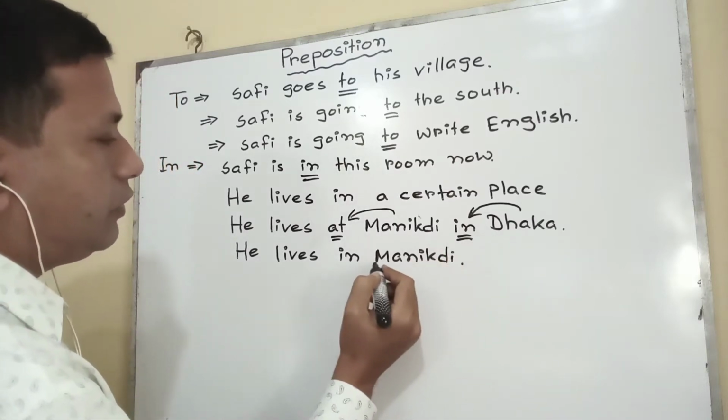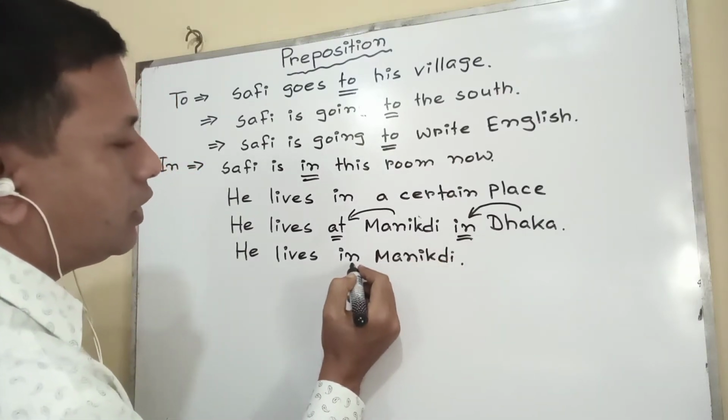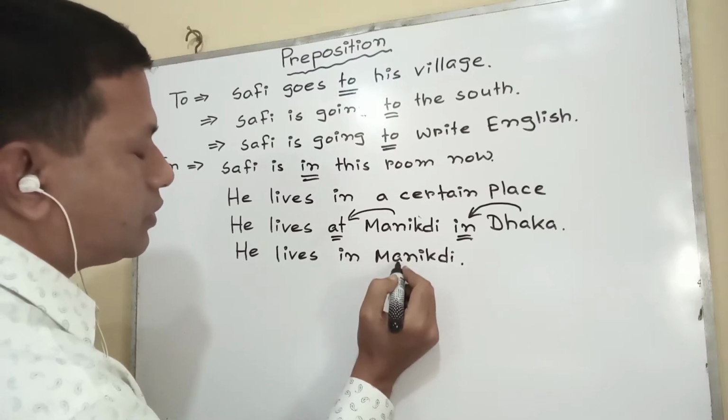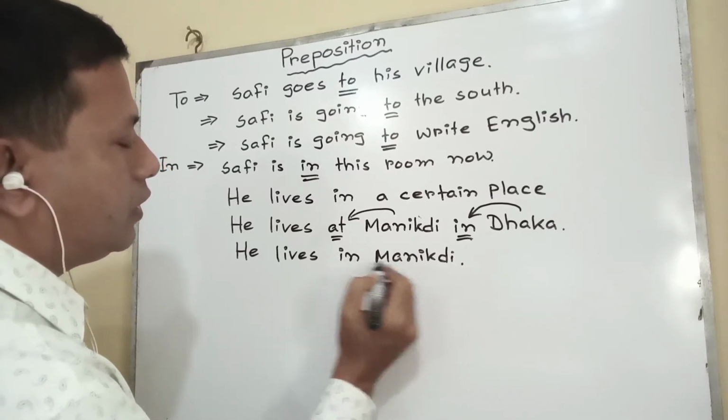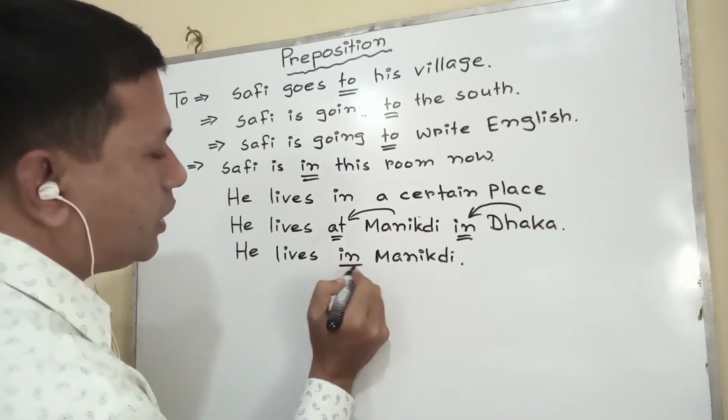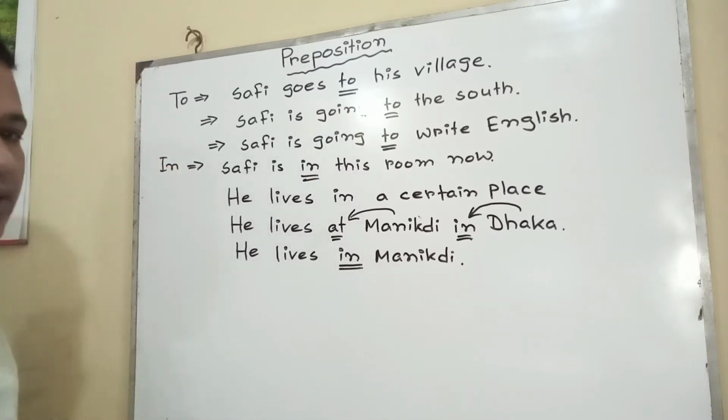But if we find only one place, he lives in Manikdeep. That means if we find two places, one small and another large, before the small one we use at, and for the big one we use in. But if we find only one place, whether it is large or small, before the place we have to use in. Try to understand that.